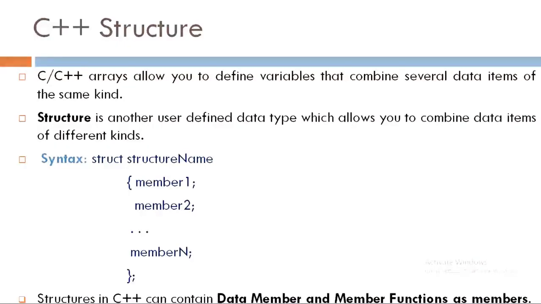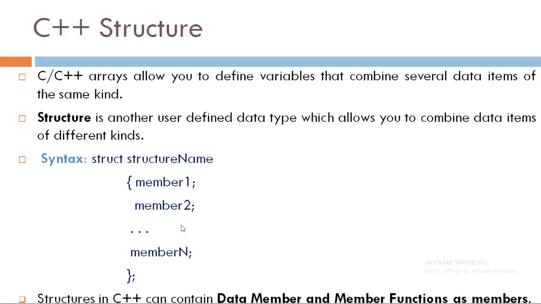Yes students, our first topic is structure in C++. As we are going to discuss about difference between class and structure in C++, let's see what is structure. Structure is a user defined data type which allows user to combine data items of different data types. That means it is same as it is working in a C language. The syntax of structures in C++ is struct, structure name, and then into curly braces member 1, member 2 up to member n. We can declare our members in this section.